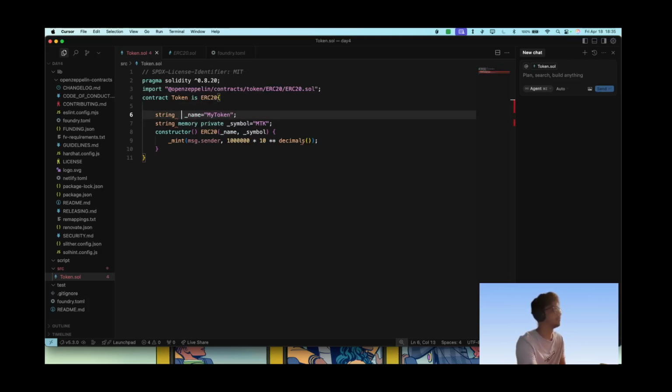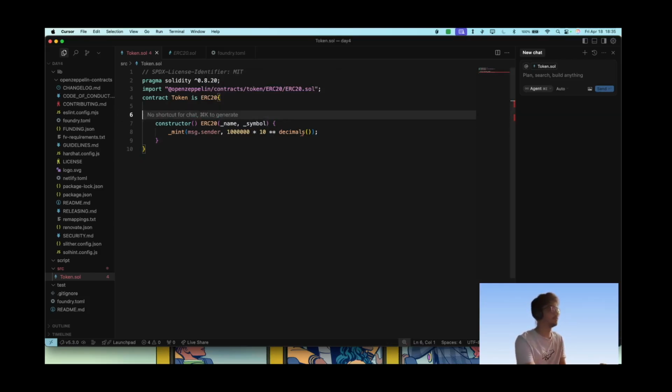String memory name, and let's go for this, and let's go for this. String public... I'm very confused about the order of these identifiers and the storage tokens. So let's think about them for a second.